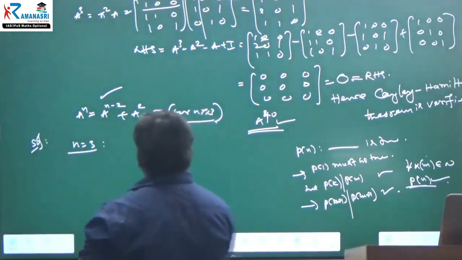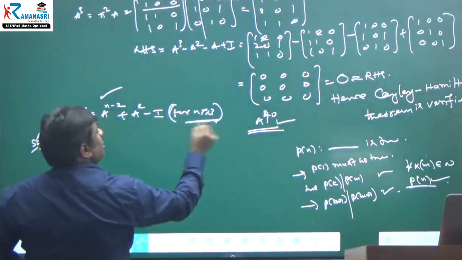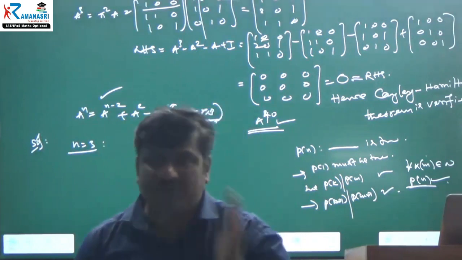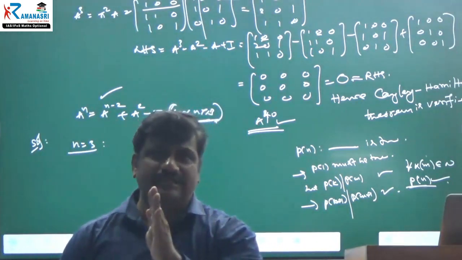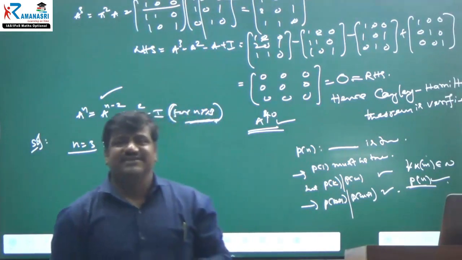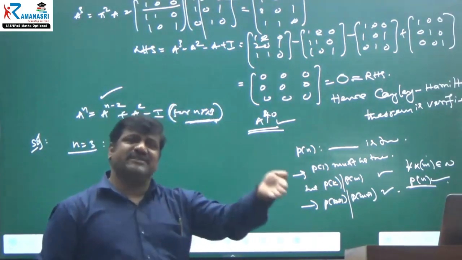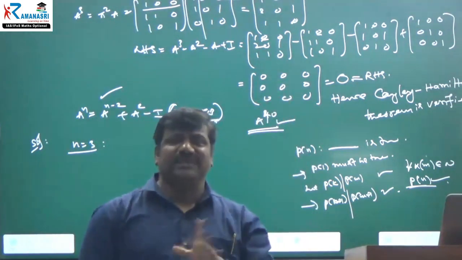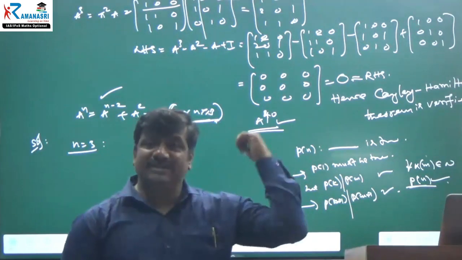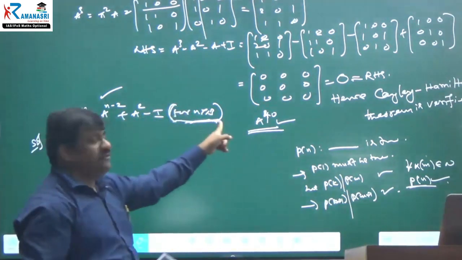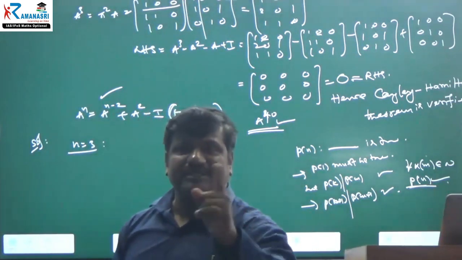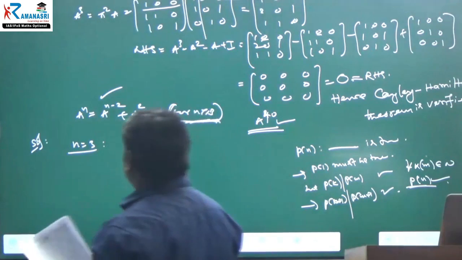Don't think P1 means n is equal to 1. Why? This relation is starting from n greater than or equal to 3. Therefore, the first statement is what? P1 means don't put n equal to 1. Don't think on those lines. P1 is not n equal to 1. P1 means the first statement, then the kth statement and the k plus 1 statement. Therefore, all statements are true. That is the logic. Okay. But in general, P1 means n equal to 1 only. But in this equation, n is starting from greater than or equal to 3. Therefore, the P1 statement is nothing but n equal to 3.